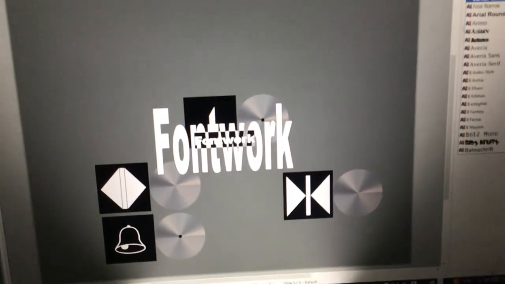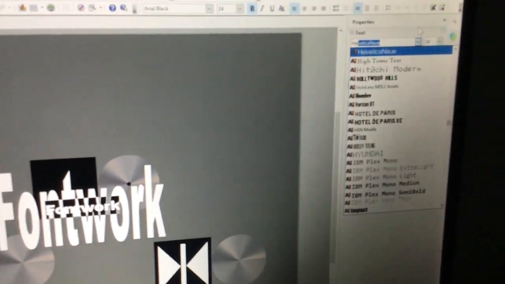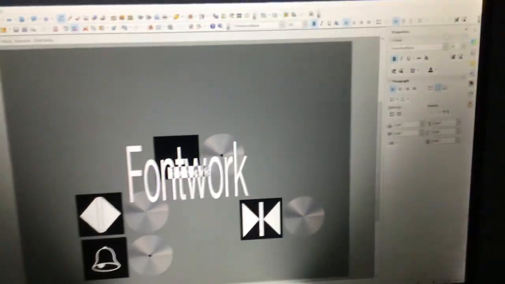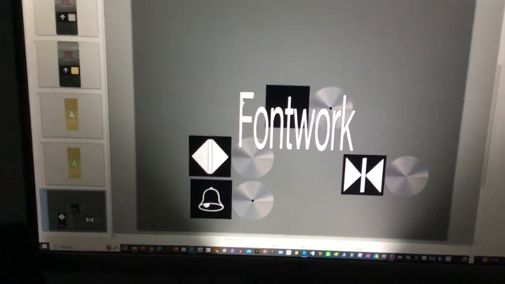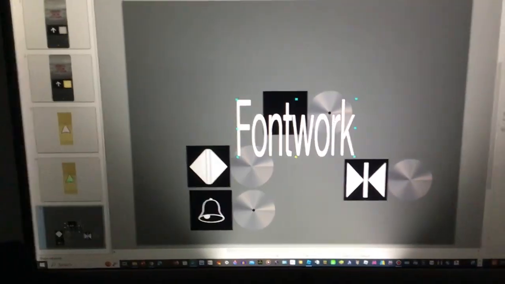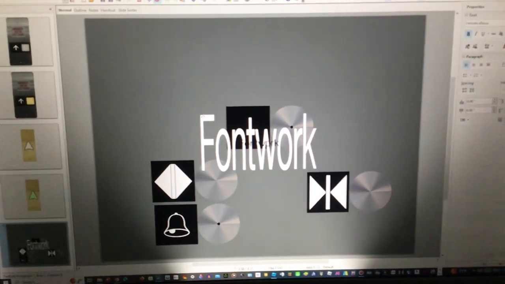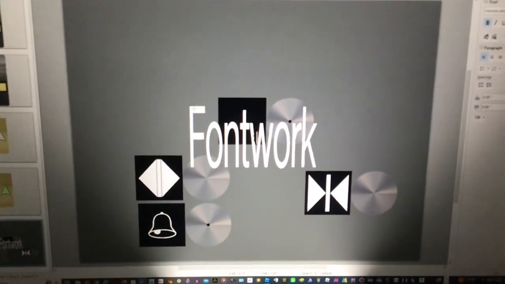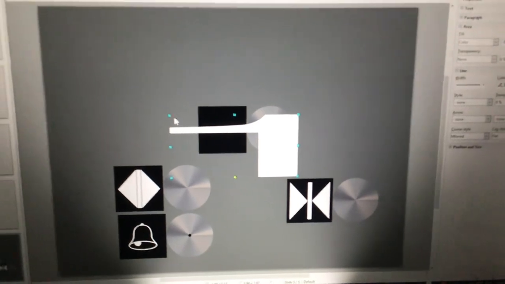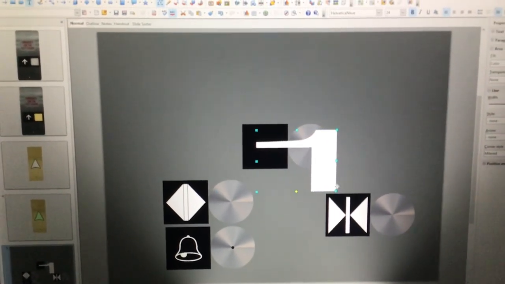There we go, I chose this one. Anybody else can change the font, whatever. I just don't care, literally. Oh, sorry about that word. So, what you want to do is we are going to replace it with a floor 1. Okay, we got floor 1. Now, we're going to make this into a label.